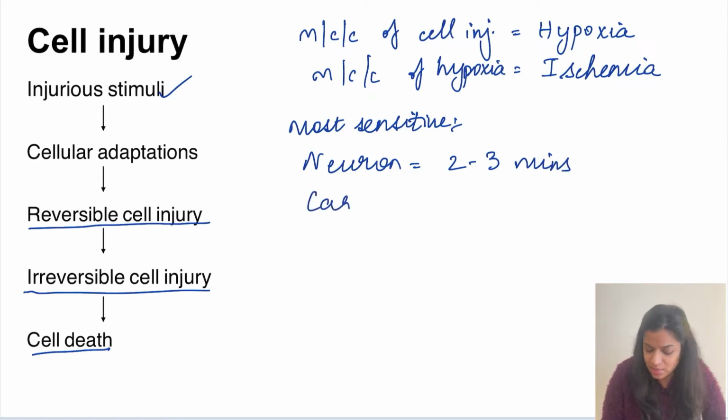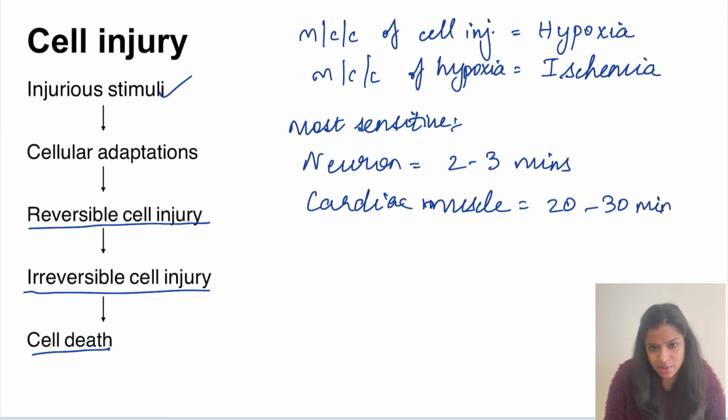Next, the cardiac muscle. It can withstand for only 20 to 30 minutes, after which there will be infarction of the cardiac muscle. Next, the most resistant cell to this hypoxia is a fibroblast.